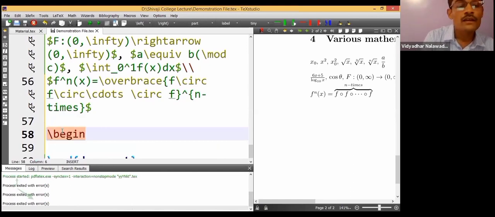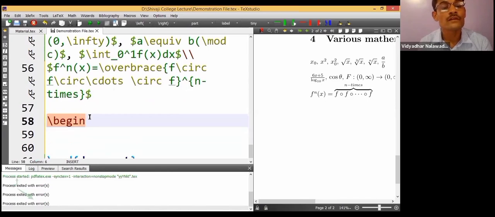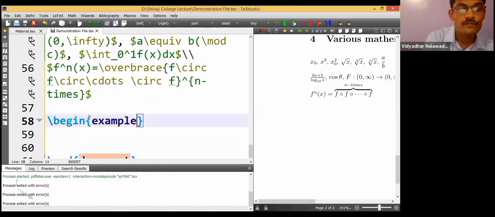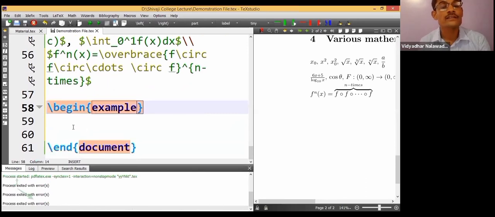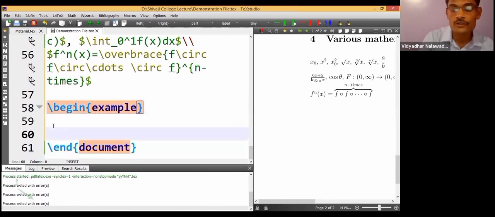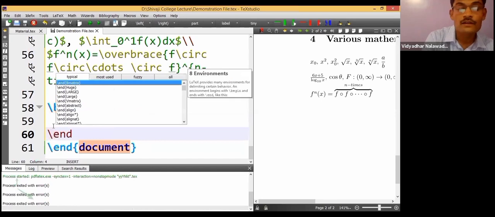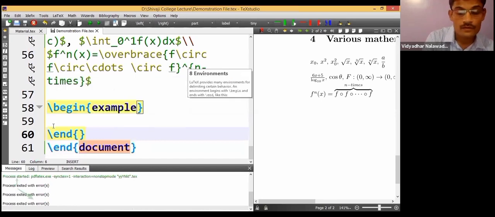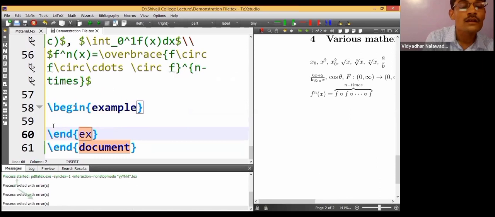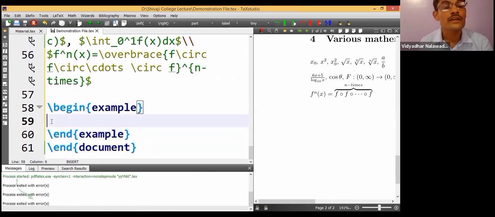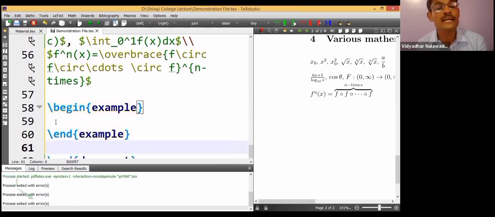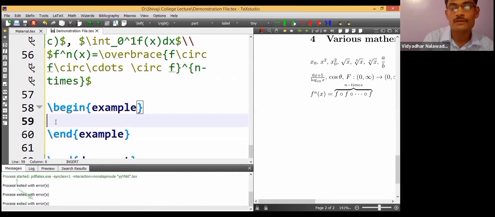So the command for beginning one example is backslash begin example, and I have to end it also, end example. In this example, I will be typing a matrix.